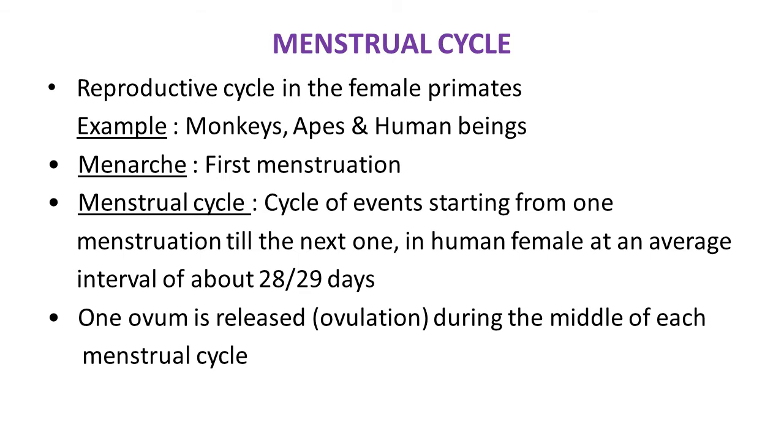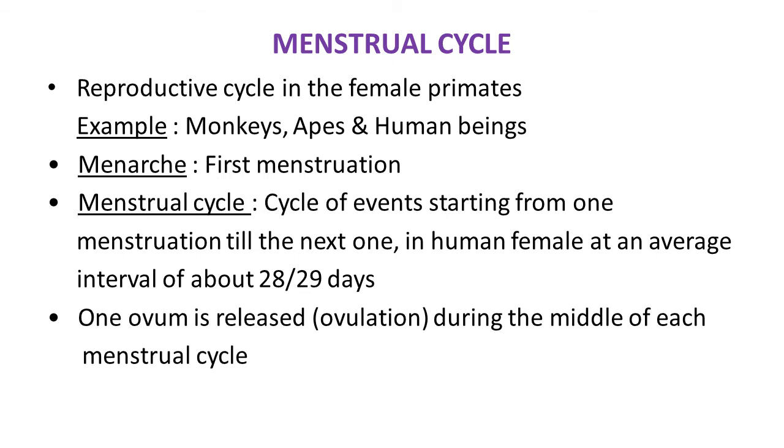The next topic is the menstrual cycle. What is it? It is actually the reproductive cycle in female primates. Primates, you know examples of primate animals: they are monkeys, apes and human beings. Here we are going to study in detail the menstrual cycle observed in the human female. The term menarche is important here. When a female starts to show her first menstruation, that is known as menarche.